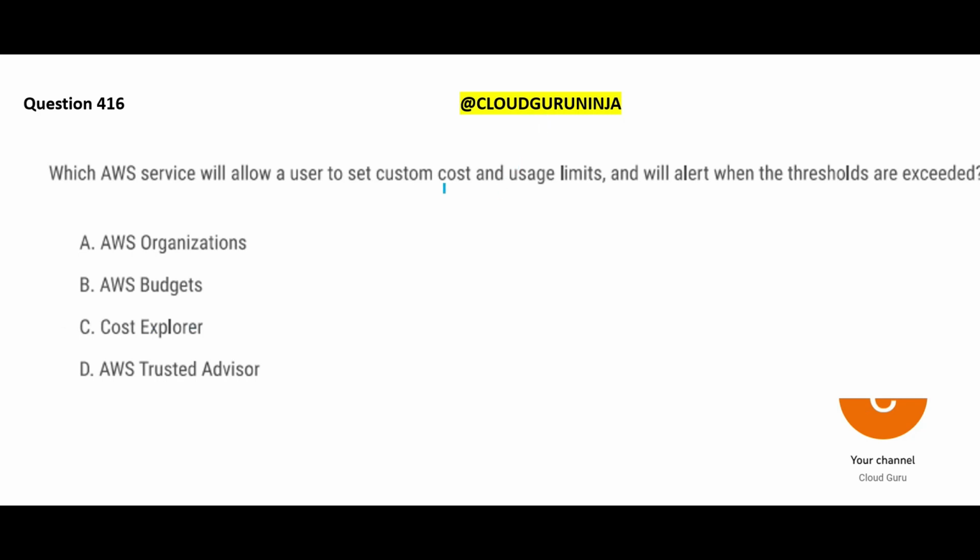Okay, in this question, they're talking about creating custom cost and usage limits. For example, you set a budget for your country or for your home. You are setting a budget for your home, and you say that, okay, I'll run my expenses within $4,000, and you should not overshoot. If it is overshooting, you need to know what are the usage limits and so on. And you need an alert when the thresholds are crossed. For example, utility bills. You are setting up, for example, $200, and that threshold gets crossed. You should come to know with an intimation.